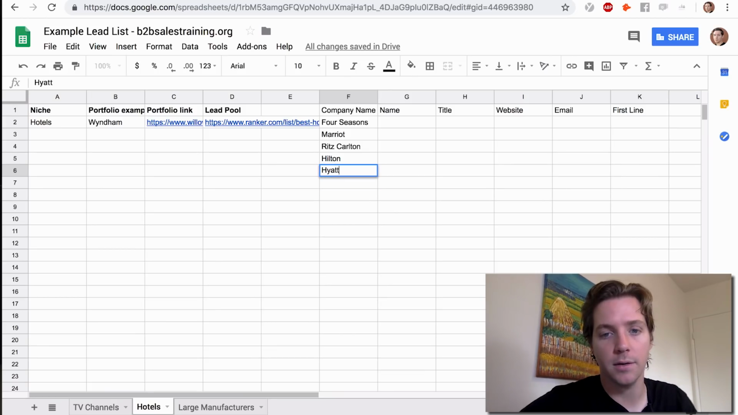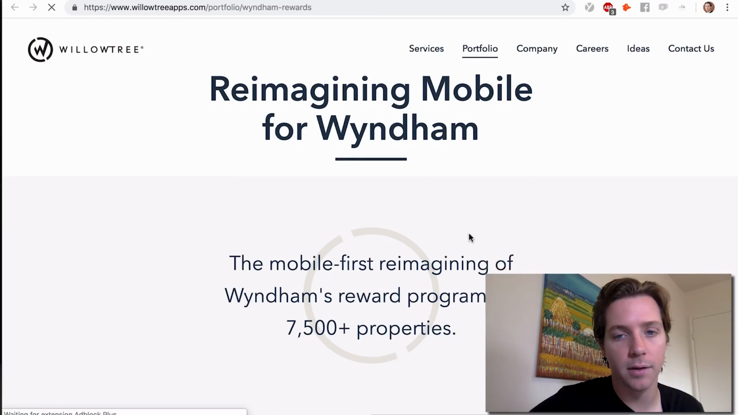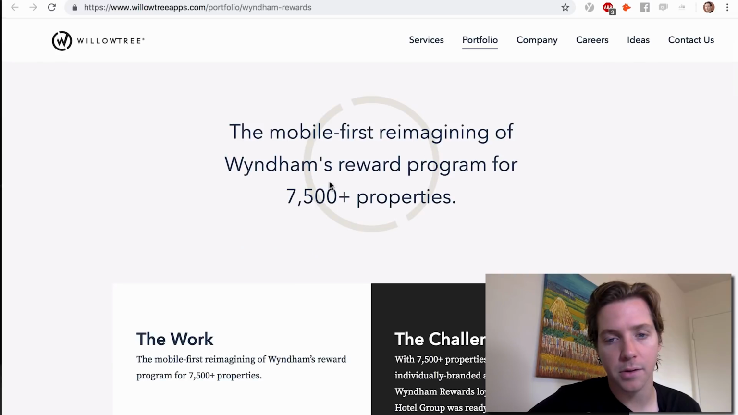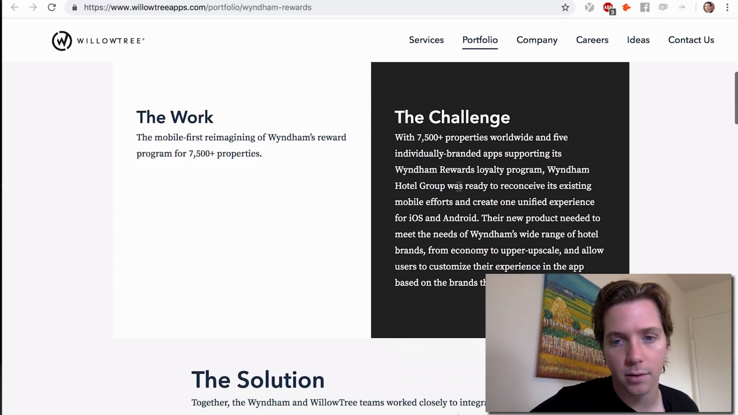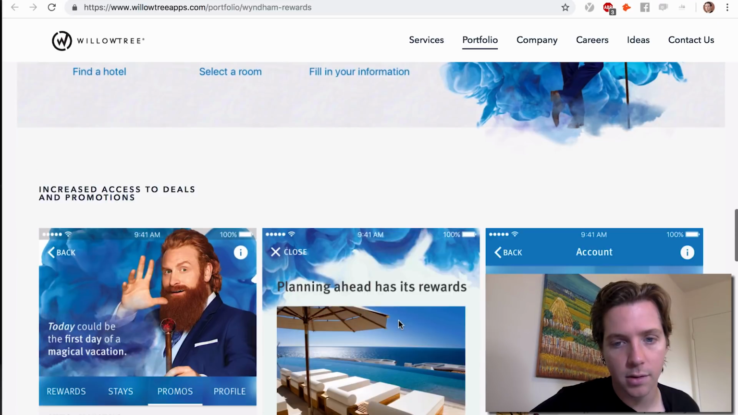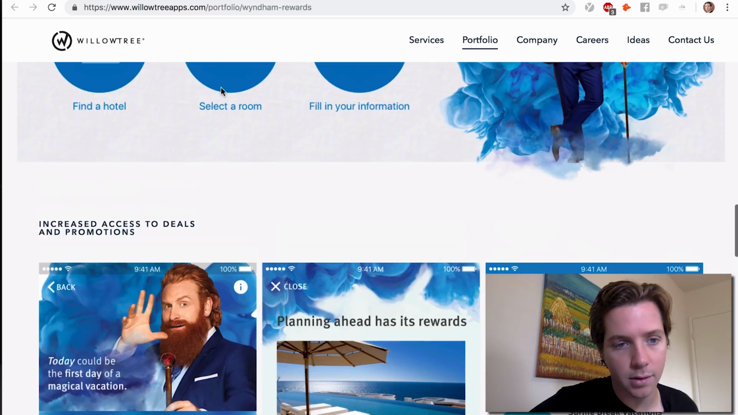Hyatt. Let's look back at this portfolio and let's see what type of app this is so we can figure out what the job title is we're going for. The mobile first reimagining of Wyndham's rewards program for 7,500 properties. There's a couple key screens they got. So it's rewards, and then they've got some of their ads in here.